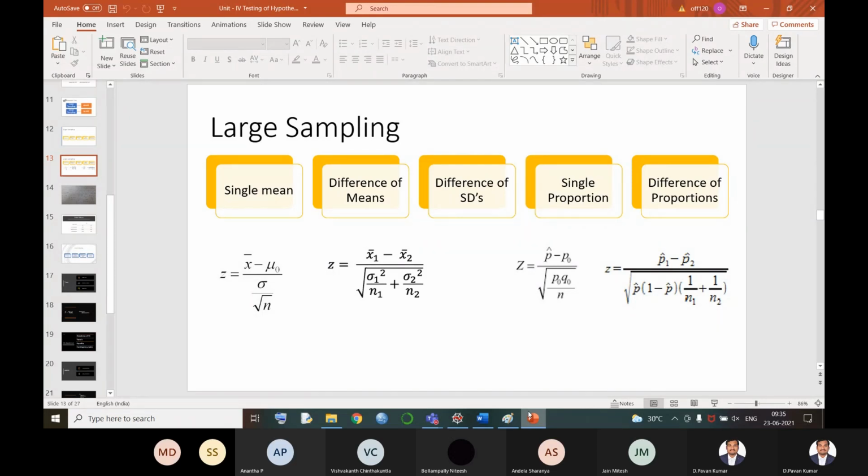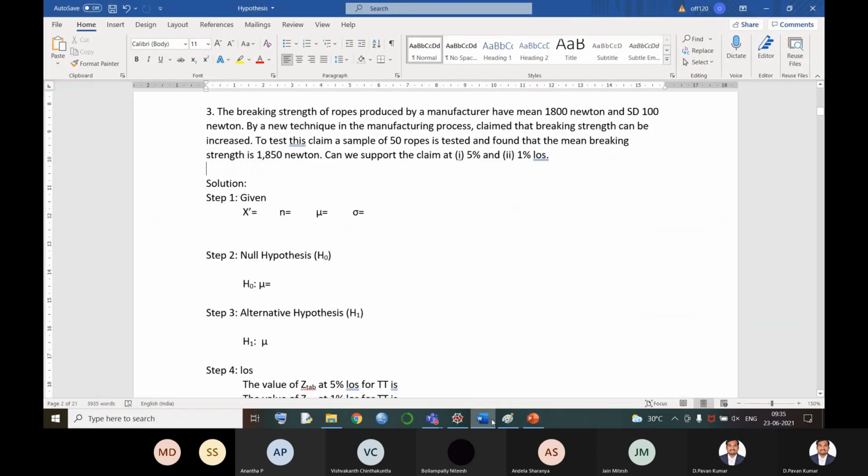Large sample single mean method. The formula is z equal to x bar minus mu by sigma by root n. Always the formula contains a modulus, where we always consider our calculated answer as a positive answer. Let's have an example of this problem.